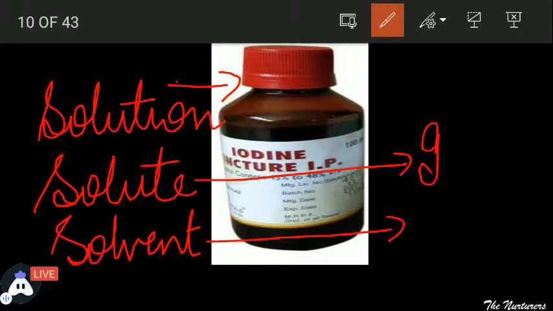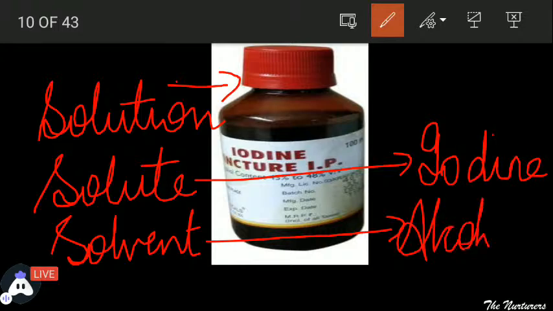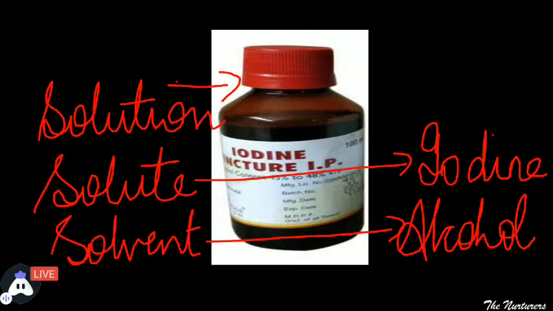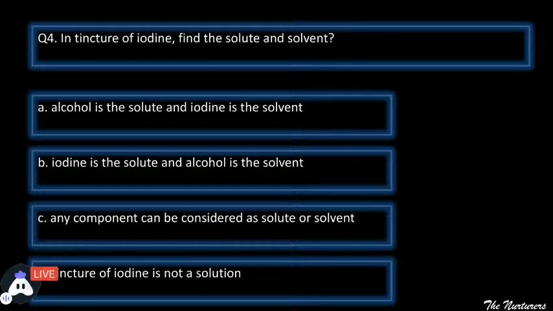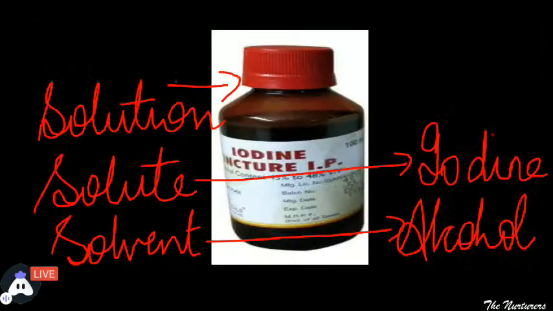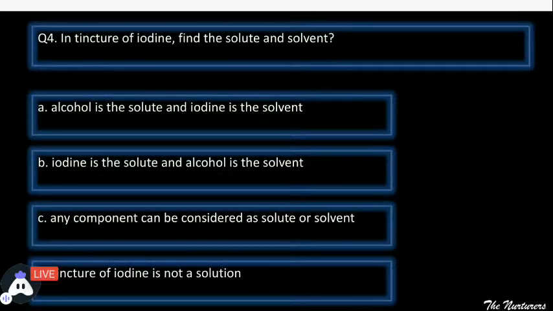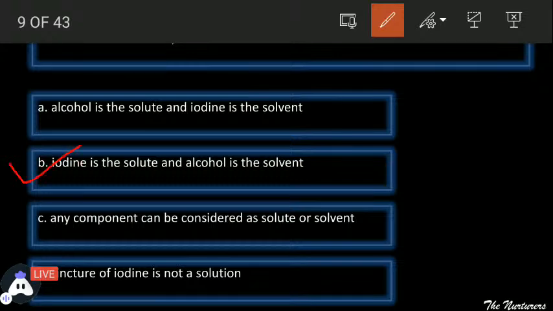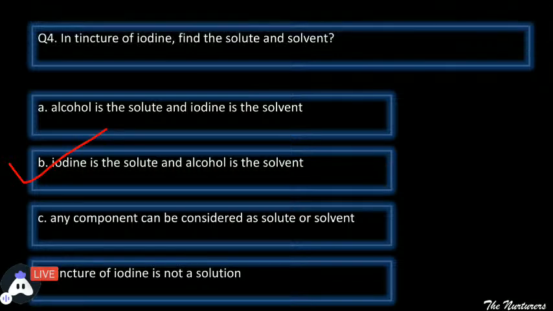So in this case, iodine is the solute and it is mixed in alcohol. Alcohol is the solvent in the case of tincture of iodine. So if the question asks what is the solute and what is the solvent in case of tincture of iodine, the correct answer is iodine is the solute and alcohol is the solvent. So the correct answer out of these four would be the second one. This second one is the answer of tincture of iodine.